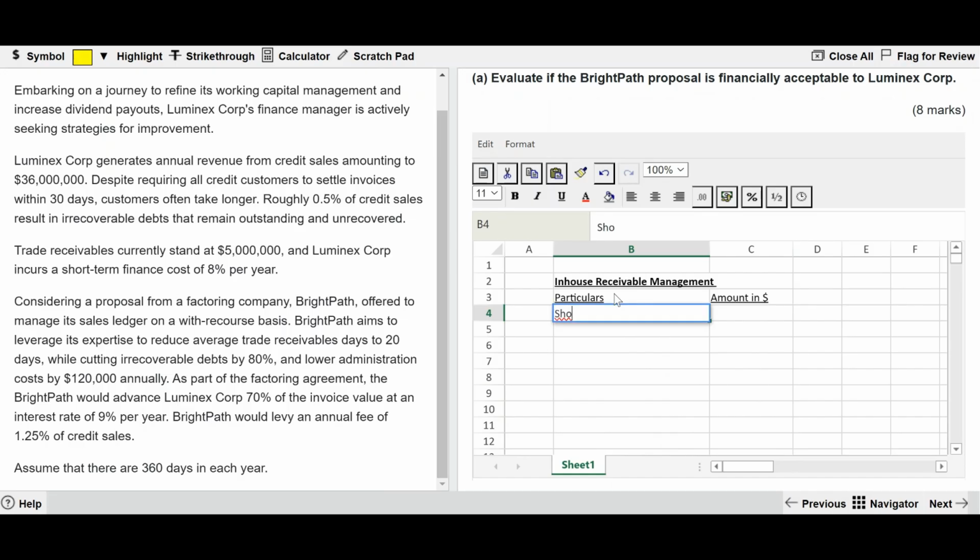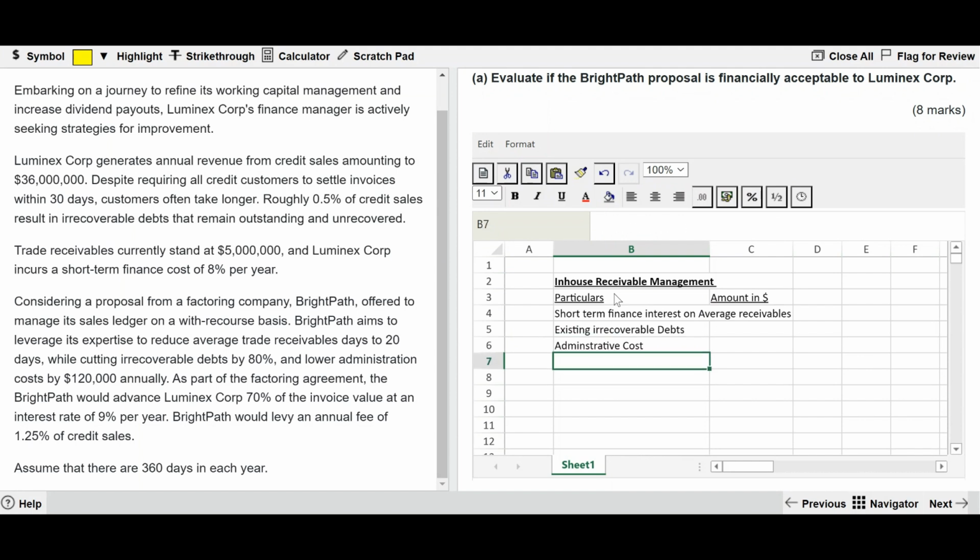In-house will have three costs to be specific: short term finance interest on the average receivables, existing irrecoverable debts, and also administrative cost.